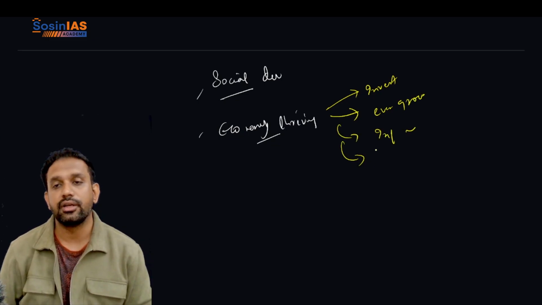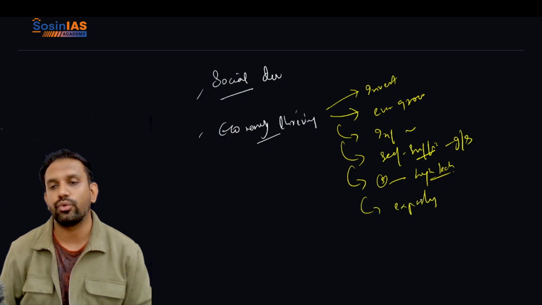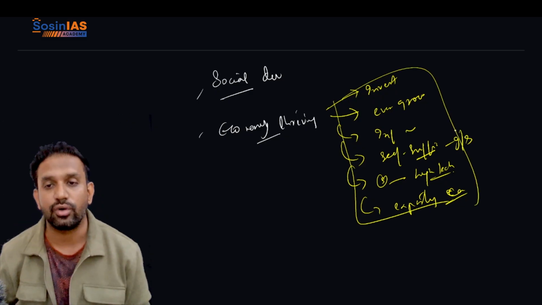The country is self-sufficient with regard to goods and services, and is able to produce high-tech products very easily. And it is a very export-oriented country, an exporting country. This is what is called a thriving economy.